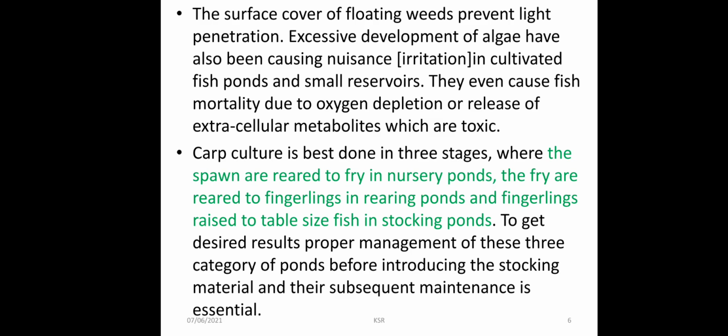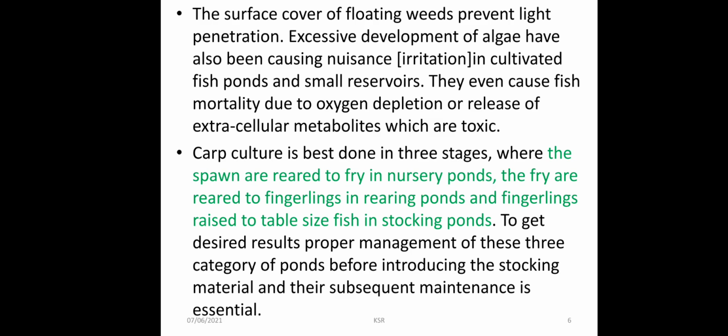Excessive development of algae causes nuisance or irritation to the cultivated fish organisms in small reservoirs. They even cause fish mortality due to oxygen depletion. Sometimes, if there is more growth of aquatic weeds, they may decrease the oxygen level of the water body, which adversely affects the fishes and causes mortality.